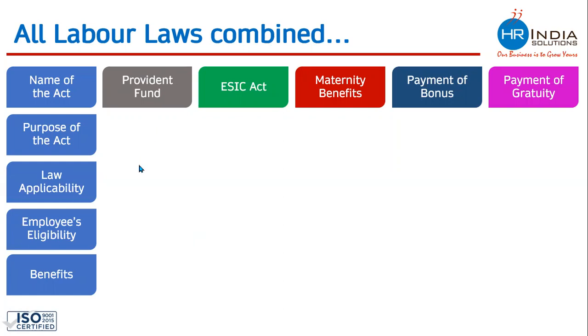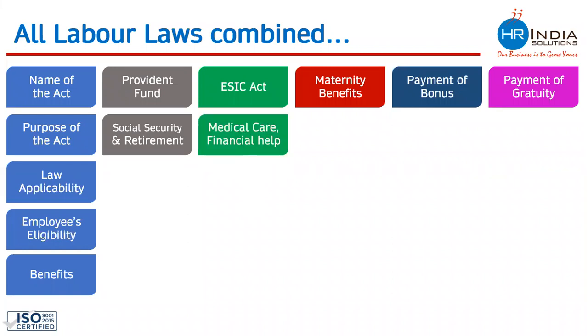What was the purpose of bringing this labor law? Why has the government thought of bringing it? To provide social security and retirement benefit to all the employees. This was the basic purpose. Why was the ESIC Act brought? To provide medical care and financial help to the worker or employee. In case people are not getting salary from the company, they get salary from the ESIC government. This law is that strong.